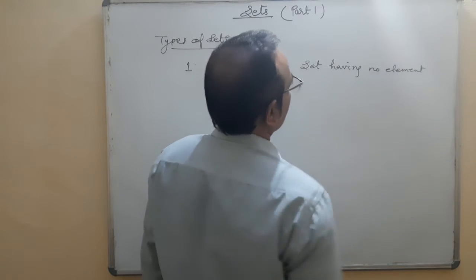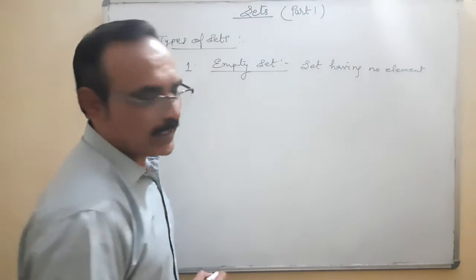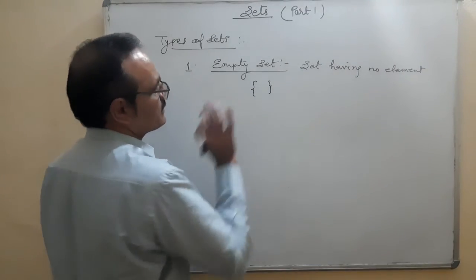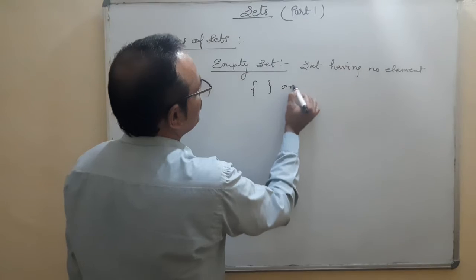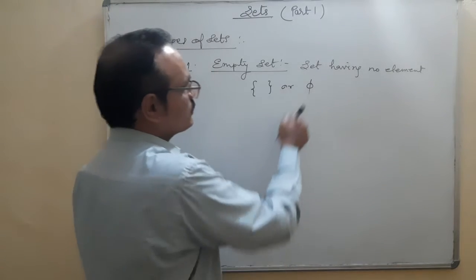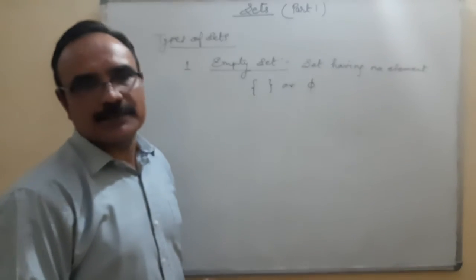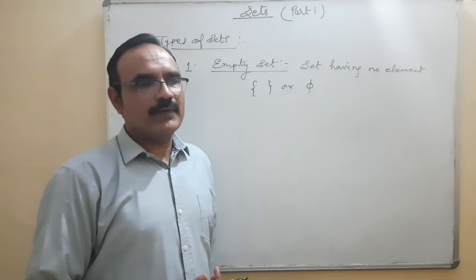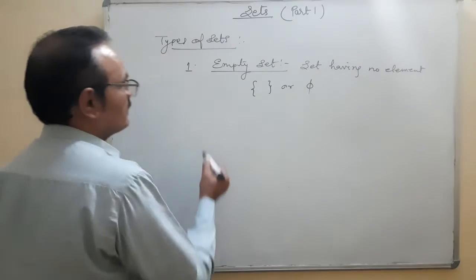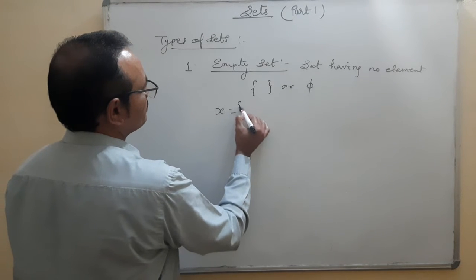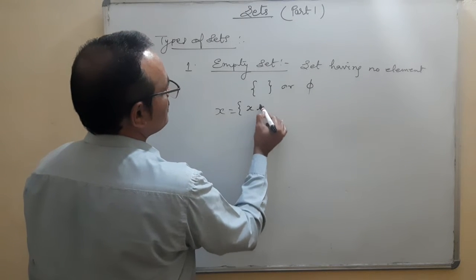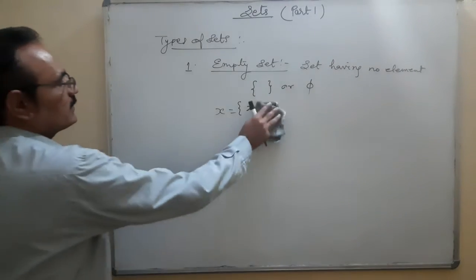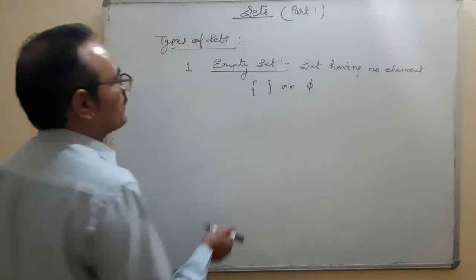Example, and how to express? Like this, empty set, or you can express it as {}. This is also an example of an empty set. If I want to give you an example, a set is always expressed in the form of a capital letter.